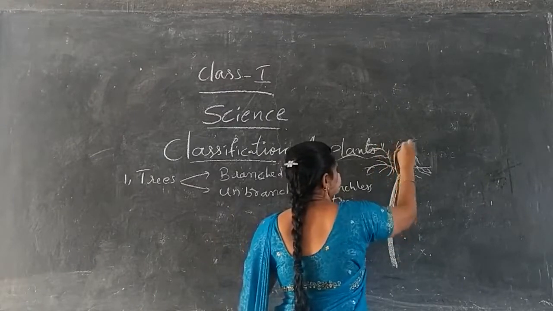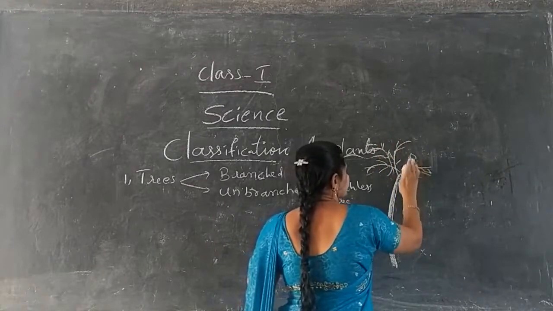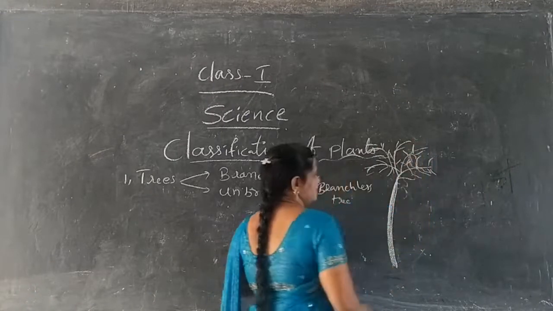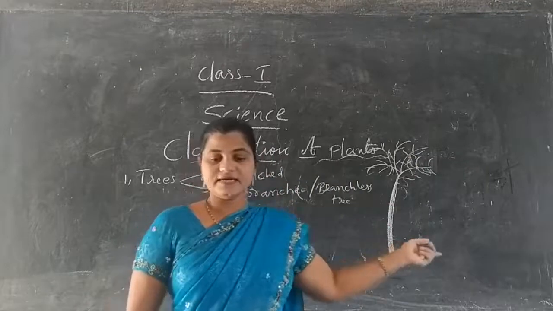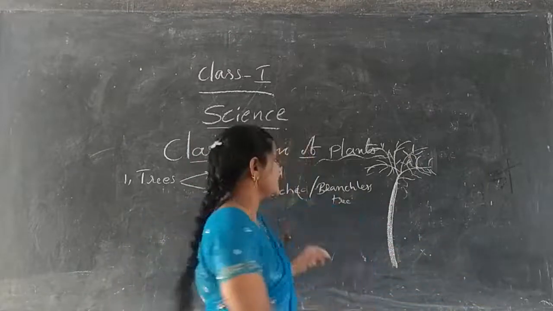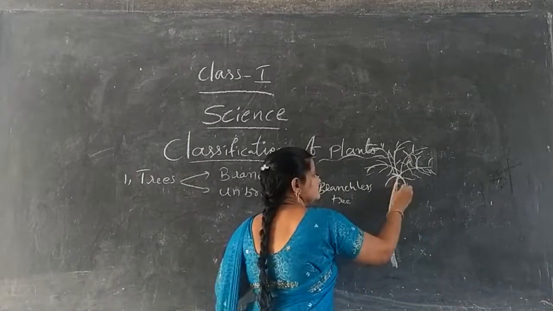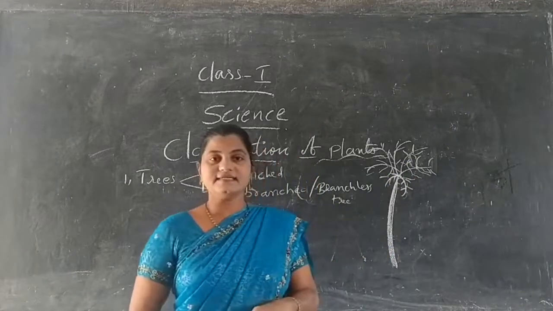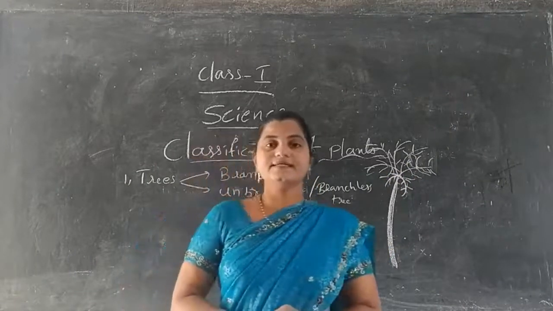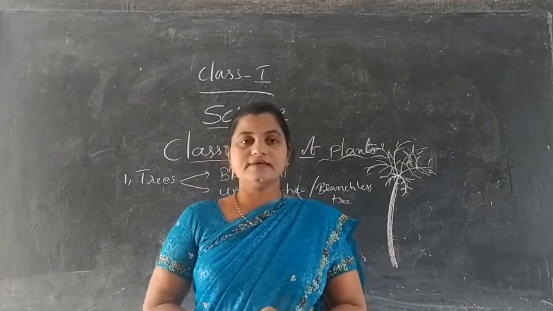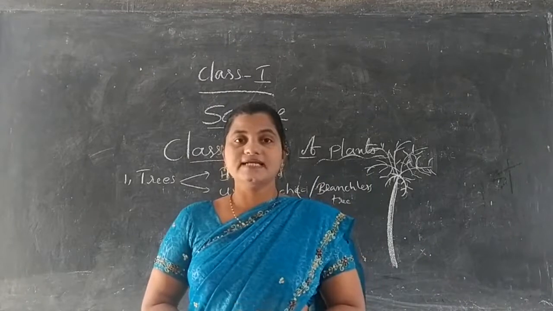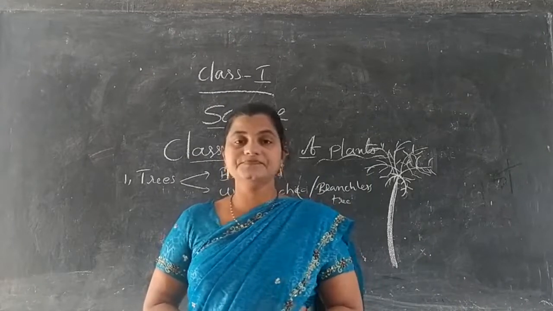Similarly, coconut. This type of tree is known as branchless trees. Trees such as papaya and coconut do not have branches. So such types of trees are known as branchless trees or unbranched trees.